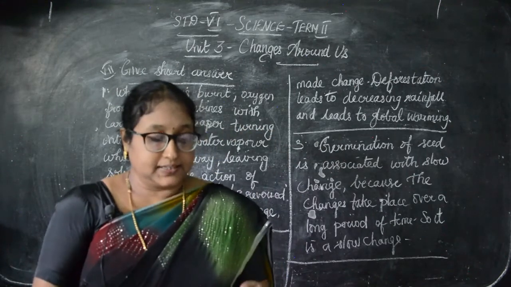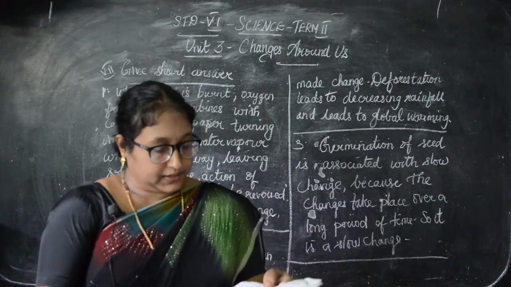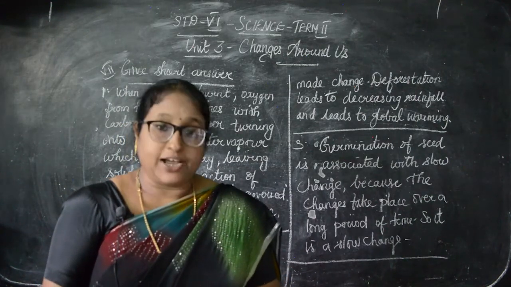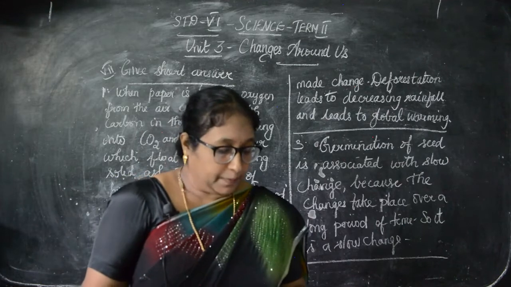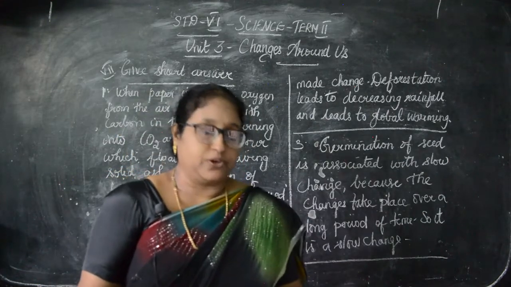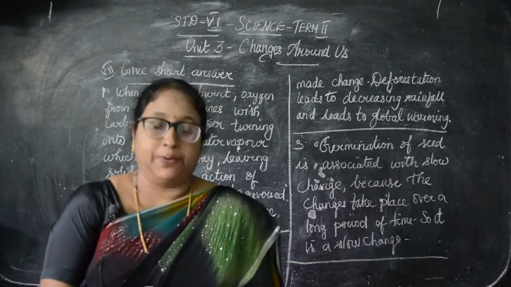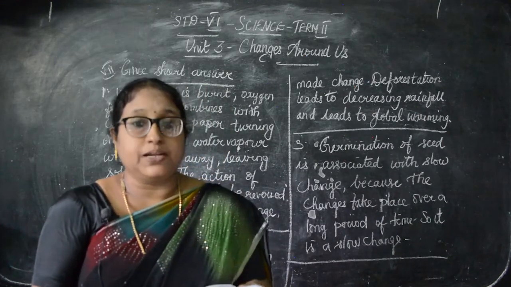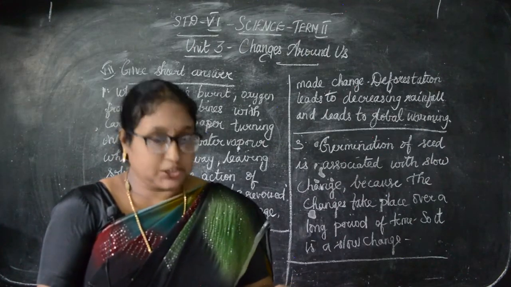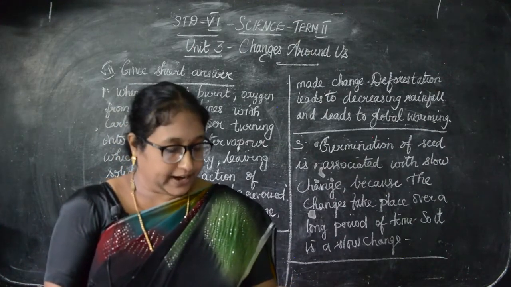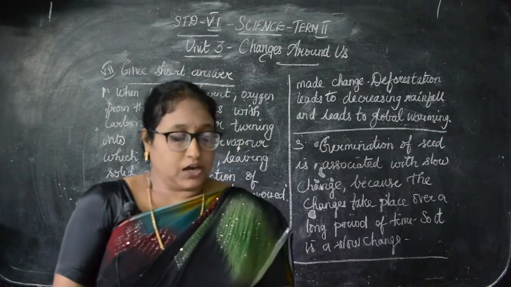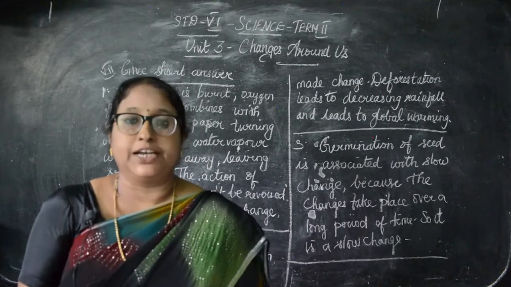And then next, same page number 34, fast change. The side heading is fast change, put a hyphen, and from the example, see burning of paper, underline. That you have to write. So fast change, hyphen, burning of paper. The next is reversible and irreversible change. Reversible change you have to write, put a hyphen, and see in the examples, melting of ice, the last one, underline that. So how will you write? Reversible, hyphen, melting of ice.